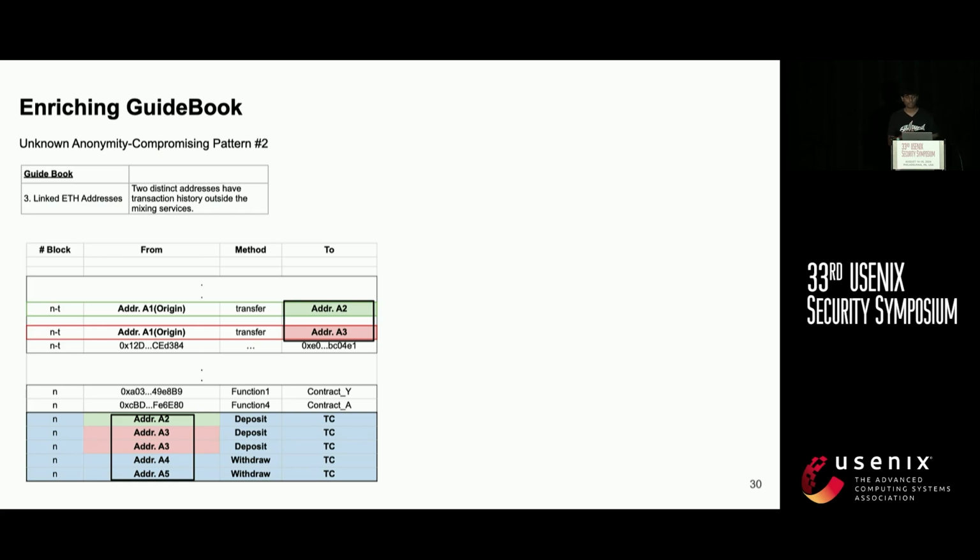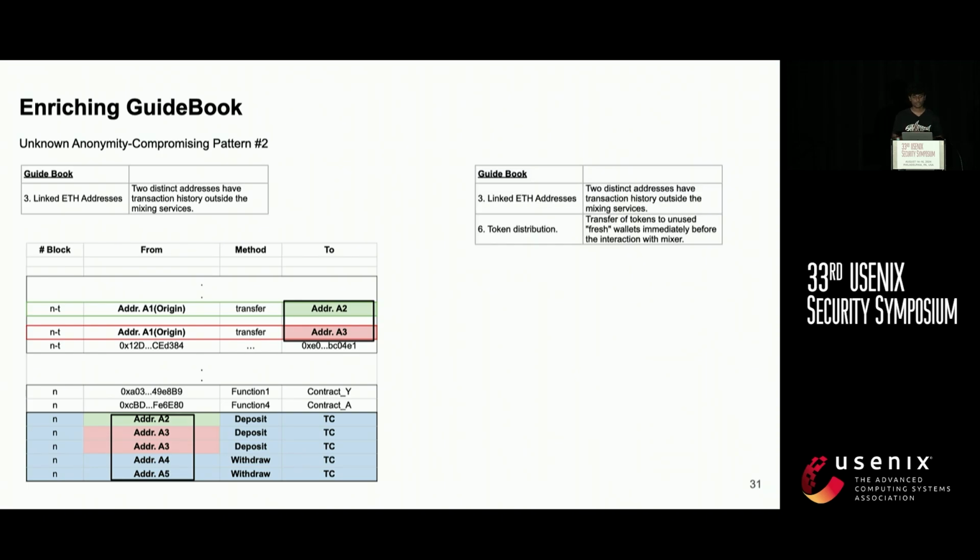And finally, we found another transaction pattern associated with the linked ETH addresses. If you are recalling what linked ETH addresses means, if you see two distinct ETH addresses which have a transaction outside the contract, they could be linkable. In this scenario, address A1 has been doing transactions between A1 and A4, A5 outside the contract. In a scenario like this, the agent splits the money in the A1 address into fresh addresses like A2, A3, and then uses these fresh addresses to interact with the mixing services. And we extracted this pattern and enriched our guidebook iteratively.